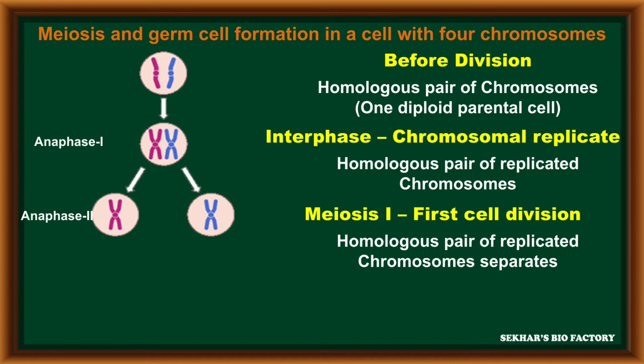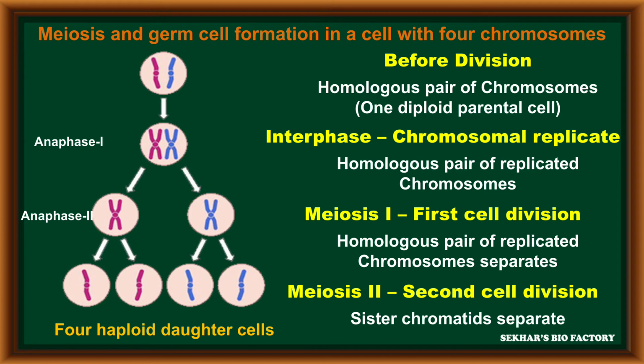During meiosis 1, in the first cell division, the homologous pair of replicated chromosomes are separated. So each daughter cell receives only 1 chromosome. After meiosis 2, in the second cell division, the sister chromatids are separated. Then in these 4 daughter cells, the haploid chromosome number will appear.